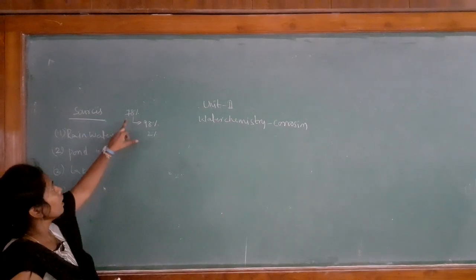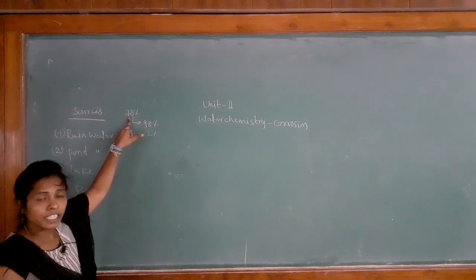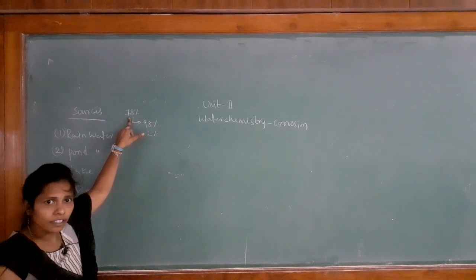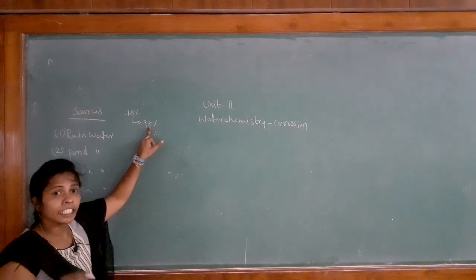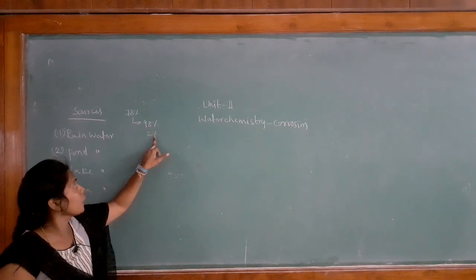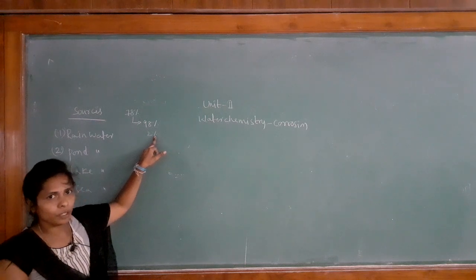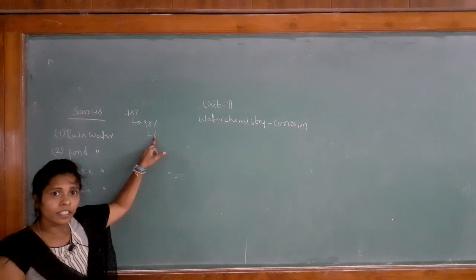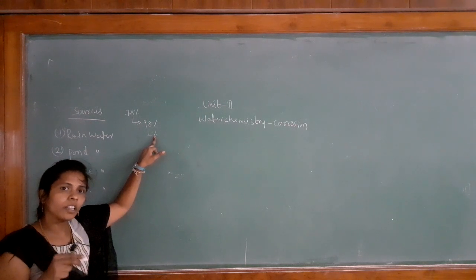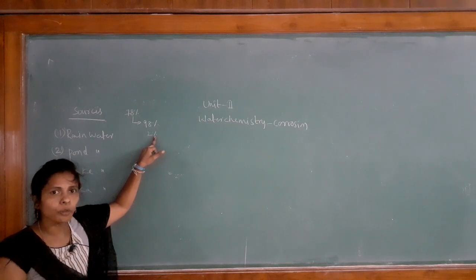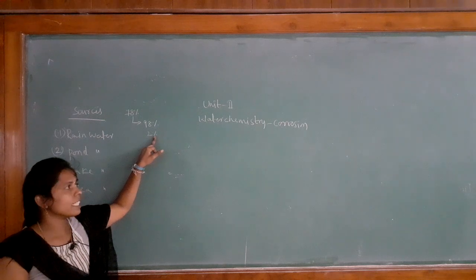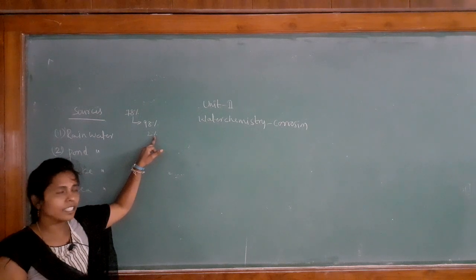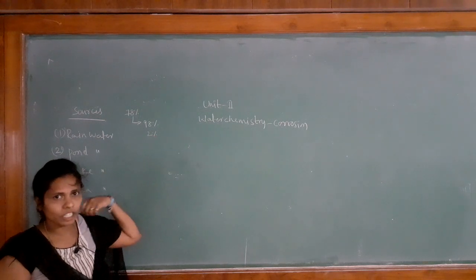Yes, so 78% of the earth is covered with water. Of that, 98% is salt water and only 2% is pure water. That means we are converting all the impure water into pure water by using purification techniques. So let us see what the purification techniques are in the next classes of water chemistry.